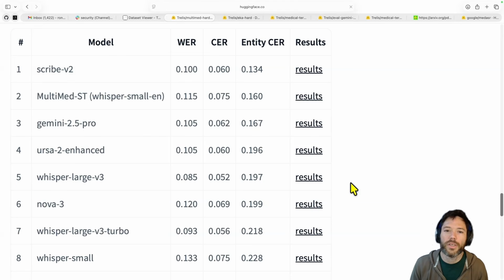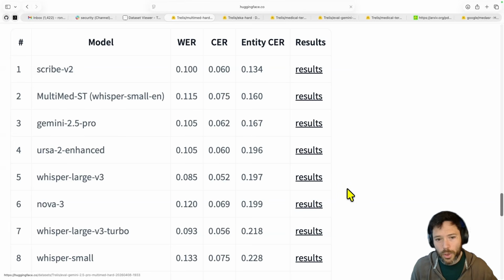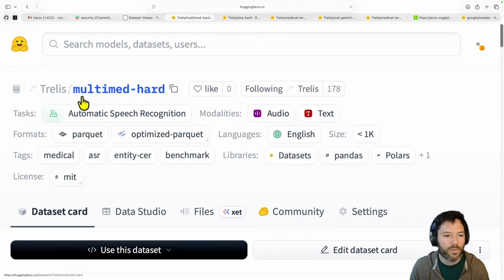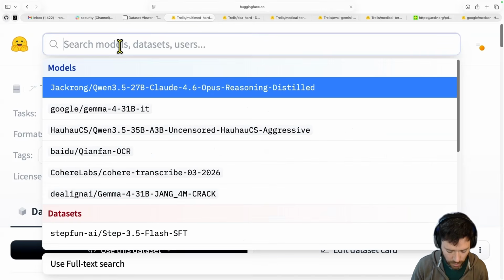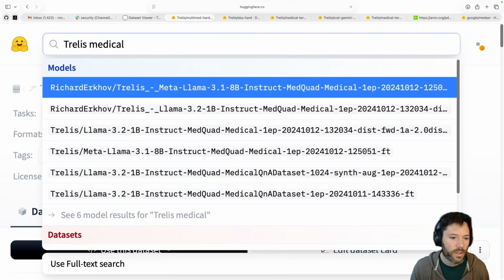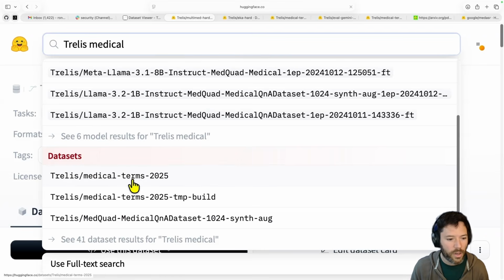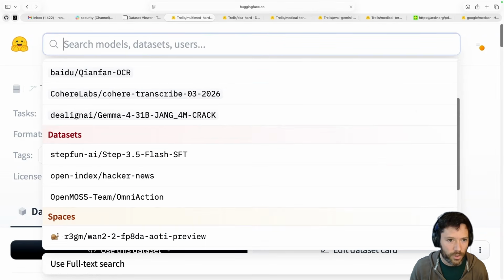So that's it for the three data sets, the evaluations of the models. You can find out more if you go to the collection on Hugging Face, search for Trelis Medical, and you should be able to see down in collections. You can find each of these data sets. You can also find the collection. I'll link it below in the YouTube.